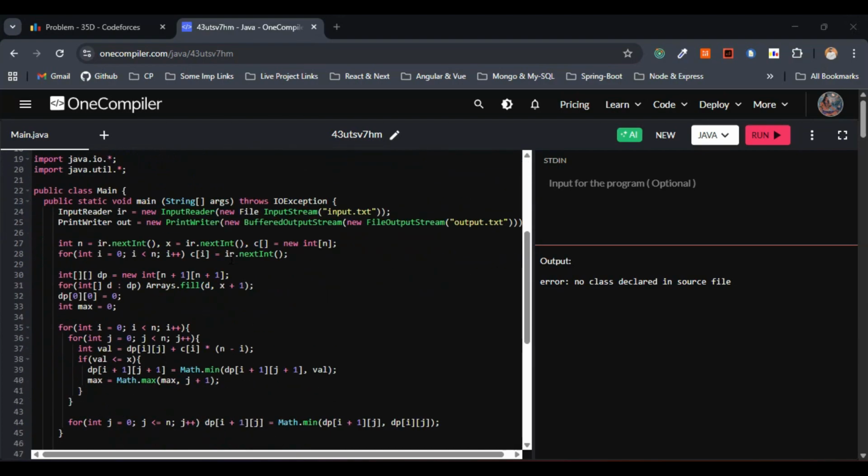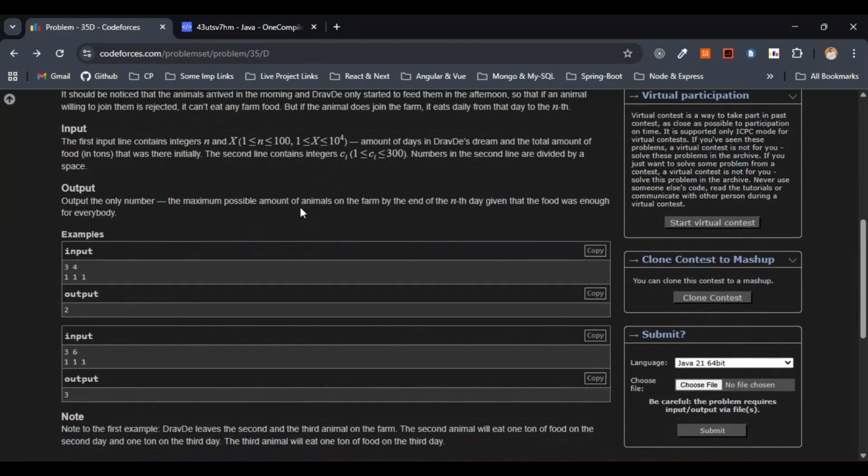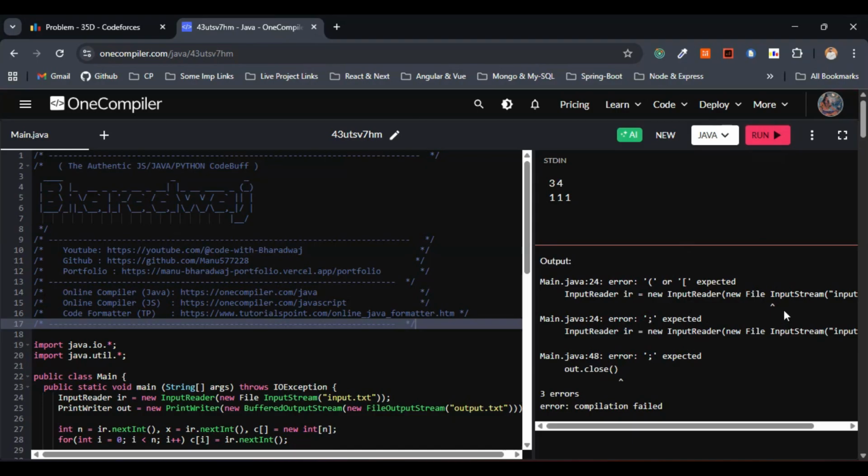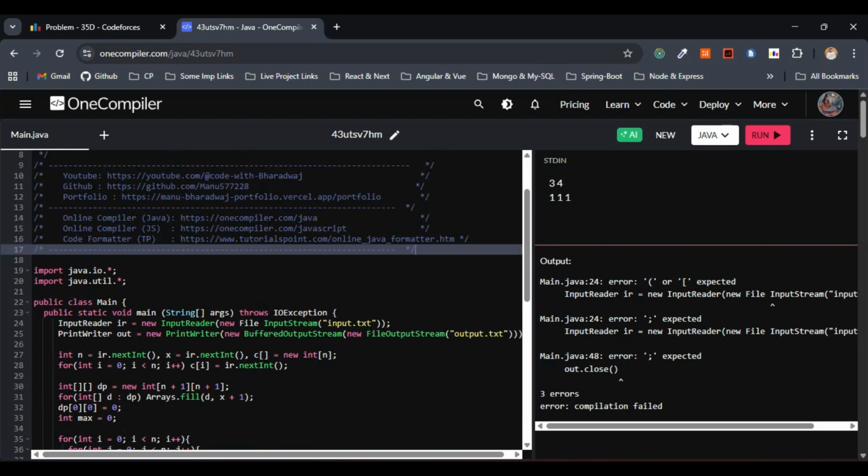So now let me copy this one. We have to get the output too. Let's check. So here we have an error. Oh yeah, new file input stream I am considering, right? So this is not new input reader. This one has to be input stream. I had given new input reader, so here file input stream it has to be.